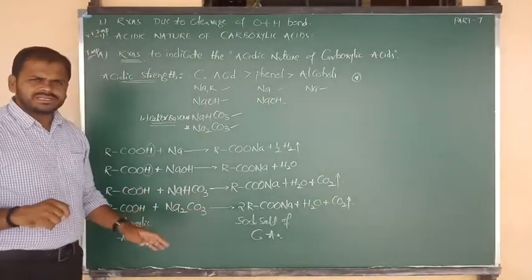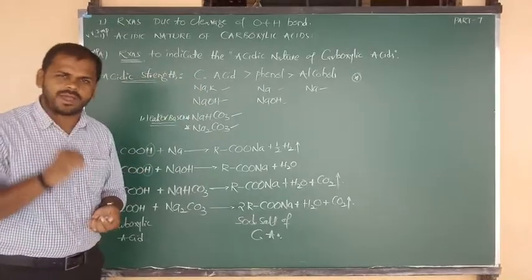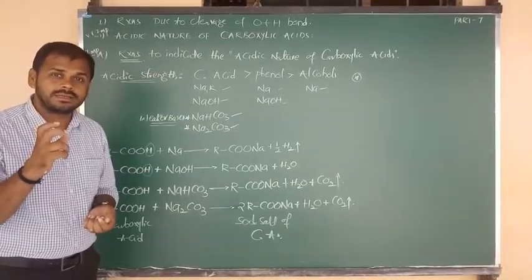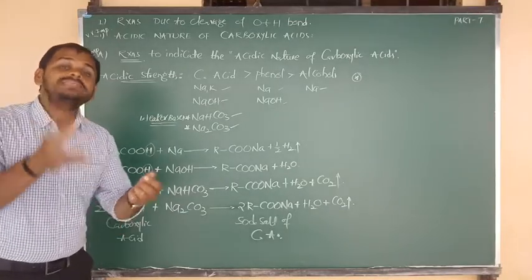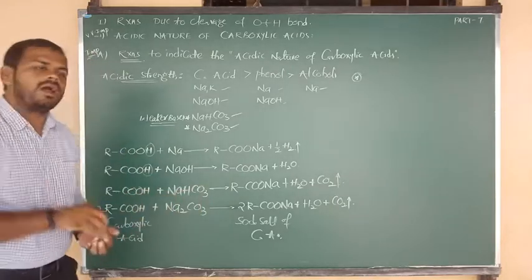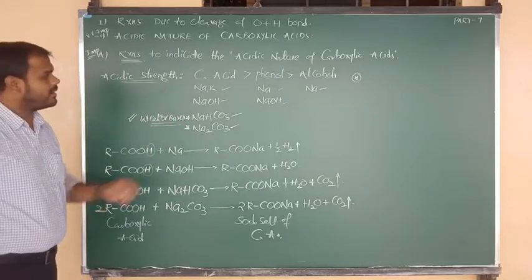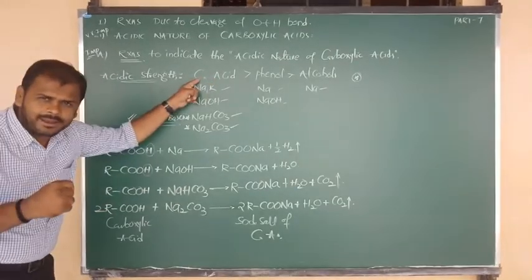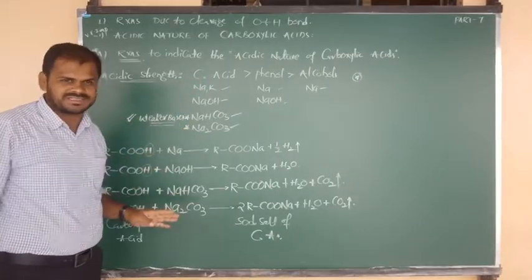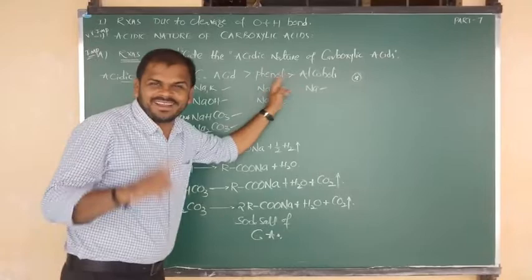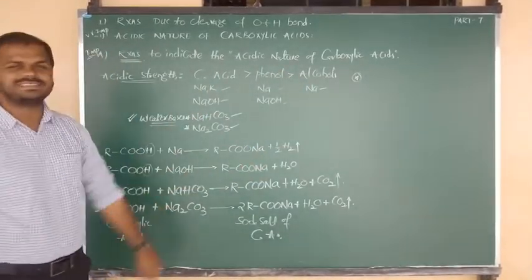So these are the 4 reactions. They will indicate the more acidic nature of carboxylic acids. Okay, fine. And one more question is, which reactions are responsible to indicate the presence of carboxyl functional group? Again, the answer is only the reactions with weaker bases. Carboxylic acids contain the carboxyl functional group. That's why they show reaction with weaker bases. But these 2 compounds do not contain a carboxyl group. That's why these 2 compounds won't show reaction with weaker bases.